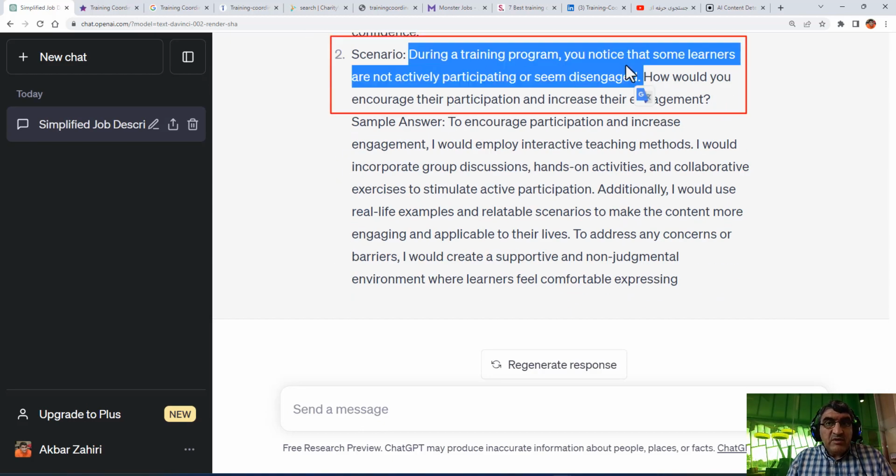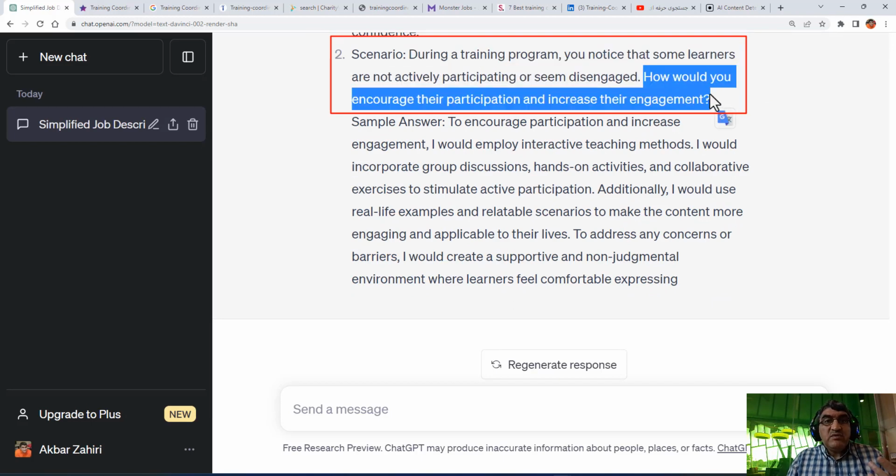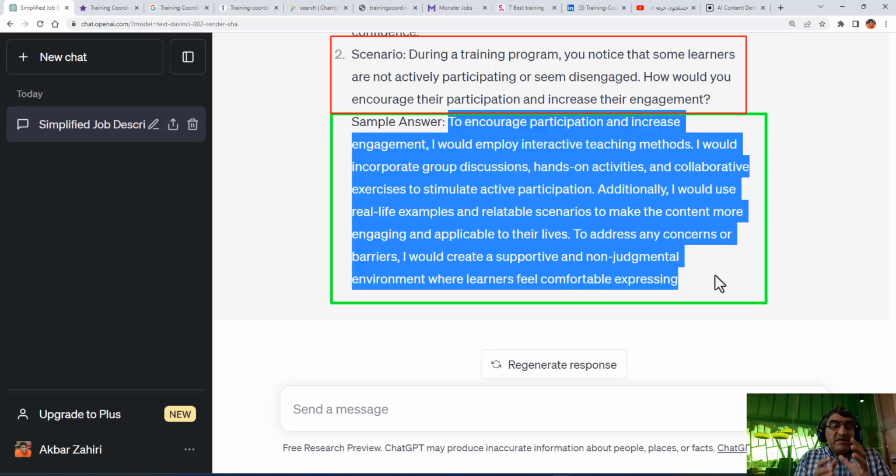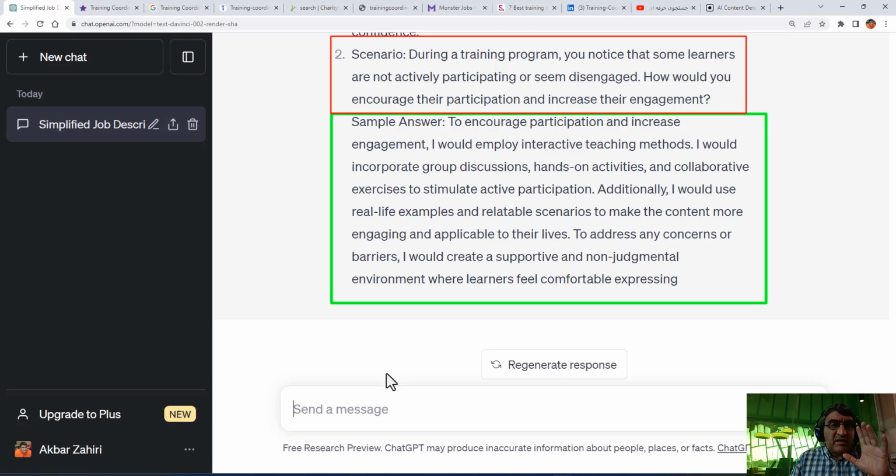During a training program, you notice that some learners are not actively participating or seem disengaged. So how would you encourage their participation and increase their engagement? They want to know exactly what your reaction will be as a trainer, as a facilitator. So you can use the sample answer to give your answer, read it, and even change it. Give another answer, provide a better answer, something like this.